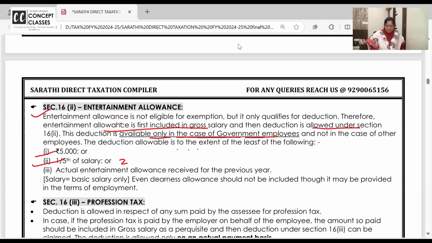The deduction is the least of 5,000, 1/5 of salary, and the actual entertainment allowance. Some of the books say 20%; I hope everyone knows 20 by 100 is nothing but 1/5 or 20%. Actual entertainment allowance, whichever is lower. Salary, for the purpose of this calculation, is just the basic salary. Not even DA, not even allowances, nothing will be added.